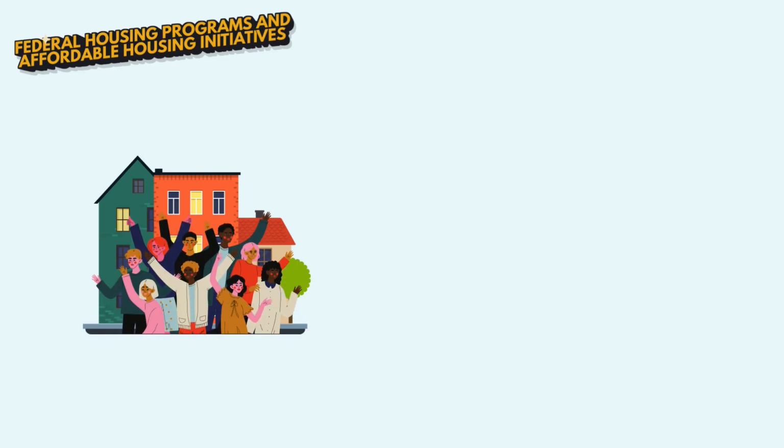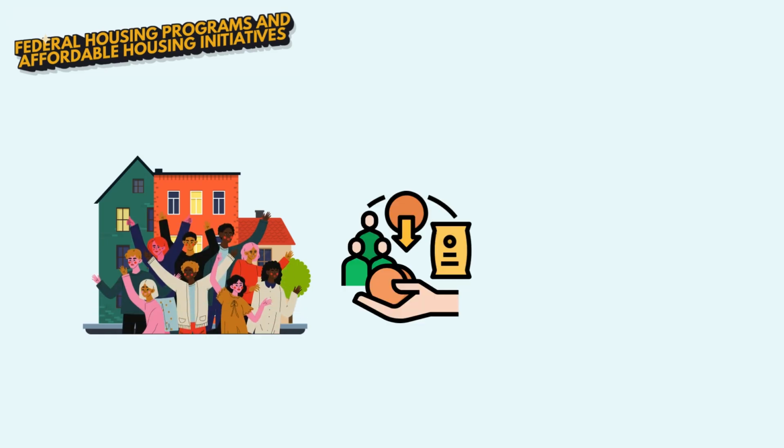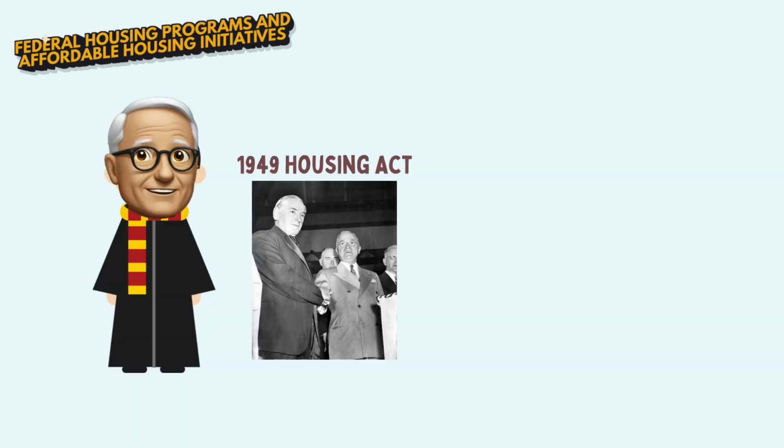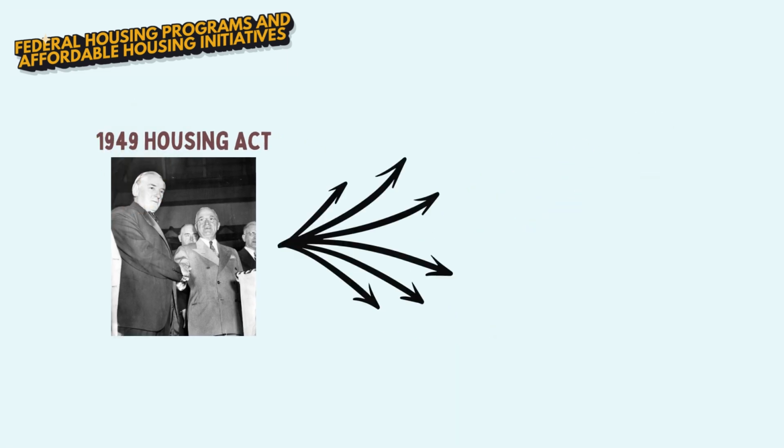Making housing accessible, including for lower-income families, is a common objective of a president's agenda. President Harry Truman's 1949 Housing Act sought to give every family a decent home and included a national massive expansion of public housing.